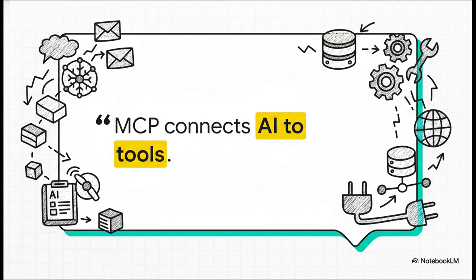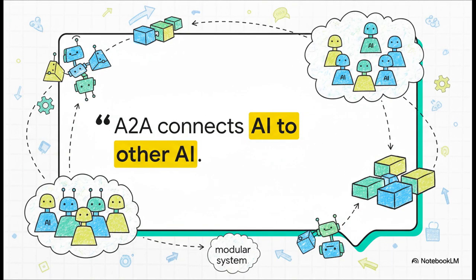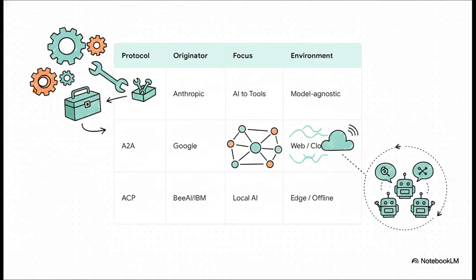MCP's job? It's the plug. It gives an AI agent access to the whole wide world of data and tools. Simple as that. And A2A's job? It's the language. It lets that same agent team up and collaborate with other agents. You put them together, and suddenly you have a powerful, smart, and connected system. And this table just lays it all out perfectly. You've got MCP from Anthropic, focused on tools, A2A from Google, focused on connecting agents over the web, and ACP for agents that need to talk in a local environment. See? Each one has its own job, its own sweet spot.